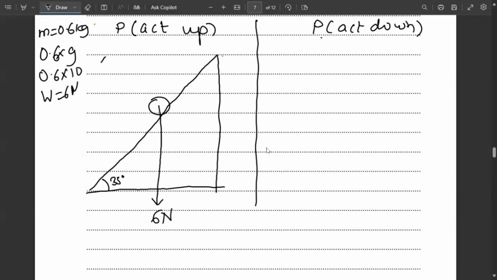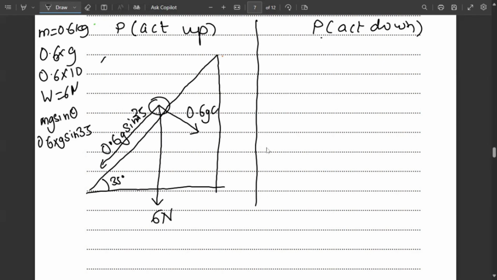And the force acting along the slope due to the weight is mg sine theta. So technically 0.6 into 10 into sine 35. So this is 0.6 g sine 35. And the contact force due to the weight will be 0.6 g cos 35. Let me similarly draw it right here.